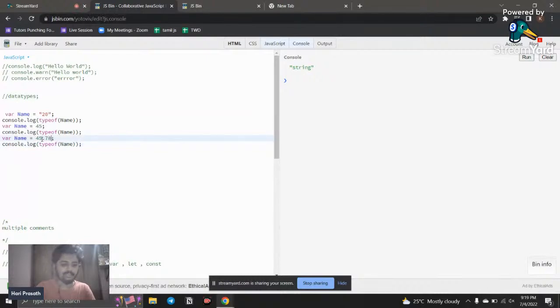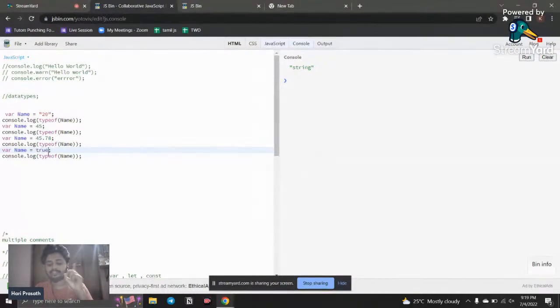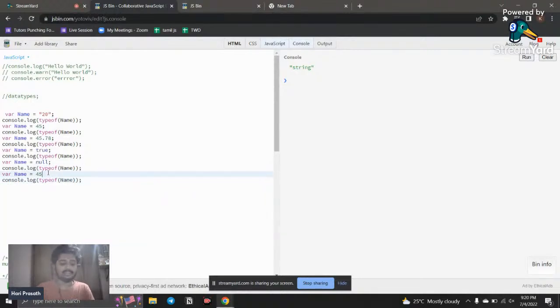If I say 78, this is an integer value, and both of these are called numbers. And we have another data type, true or false, that is called boolean values. It has two things, one is true and another is false. Those are called boolean values. And we have another thing called null. And we have another one called undefined.